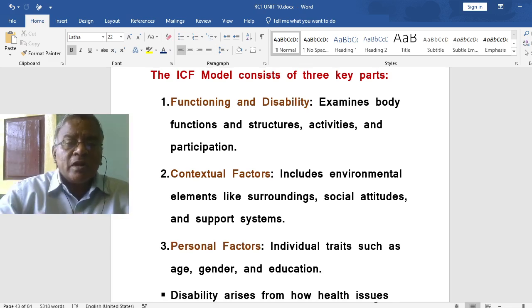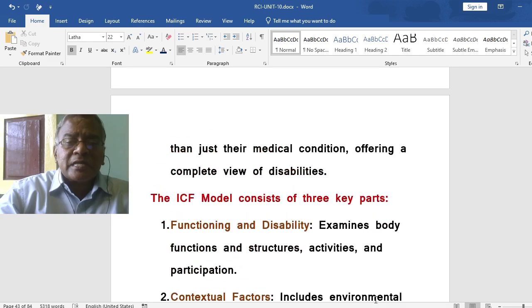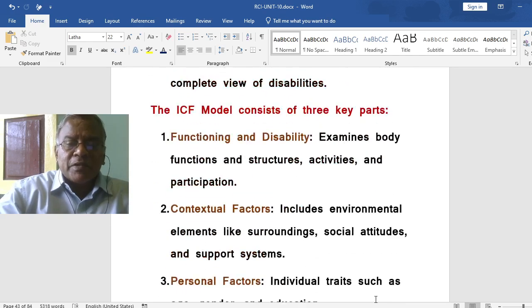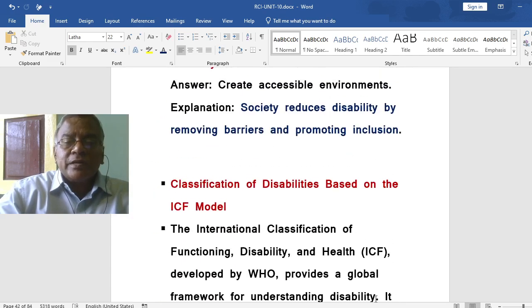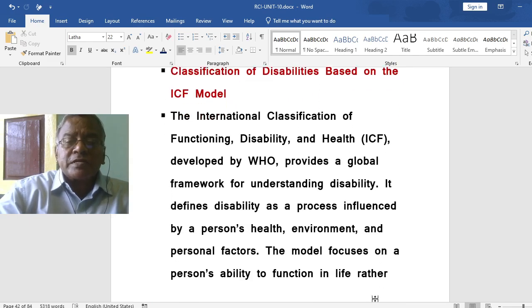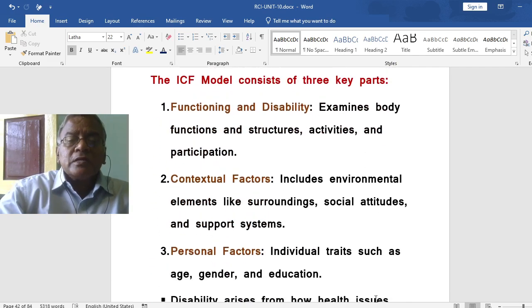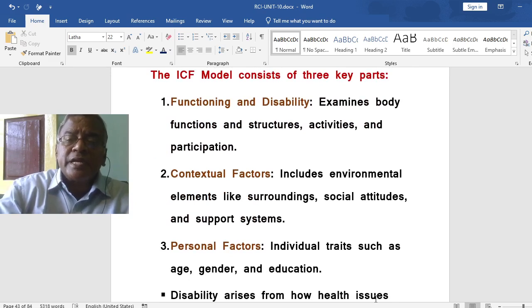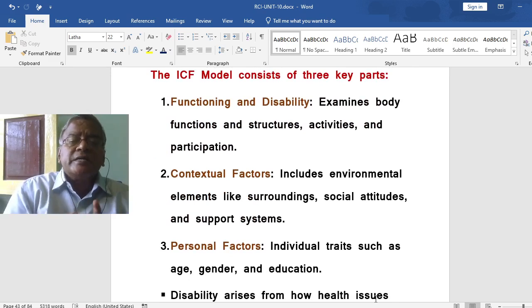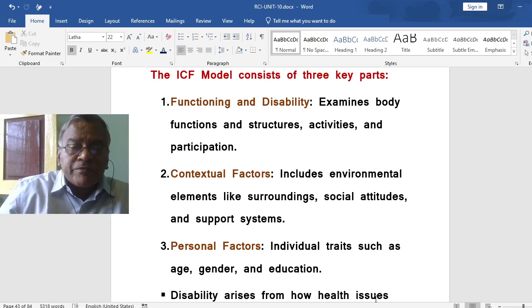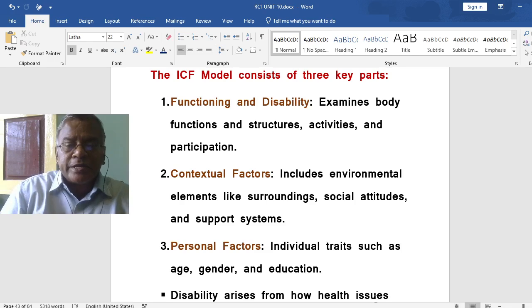The ICF model, that is International Classification of Functioning, Disability, and Health, consists of three key parts: functioning and disability. This part examines the body functions and structures, activities, and participation in society.